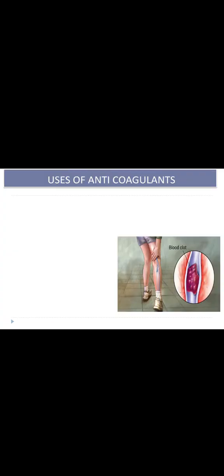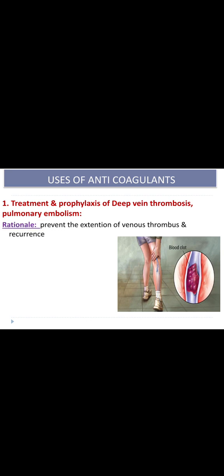Coming to the uses of anticoagulants, they are mainly used in thrombotic disorders such as DVT. In DVT, warfarin is used for treatment and prophylaxis. Then, in pulmonary embolism, they prevent the extension of venous thrombus and recurrence of emboli.